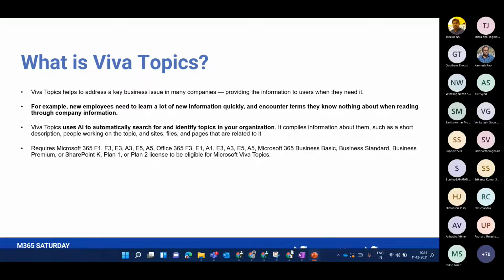uses AI to automatically search for and identify the topics in your organization. What it does is compile the information, which is very short, the description I just mentioned, the people engaged with that project, files, and insights related to it. And if you want Viva Topics in your organization, you should definitely have any of the licenses mentioned.